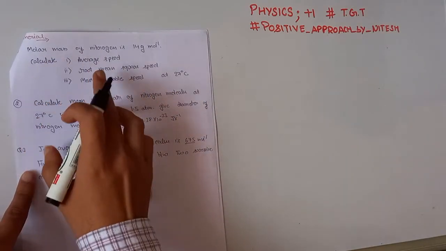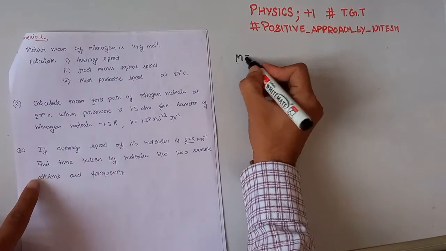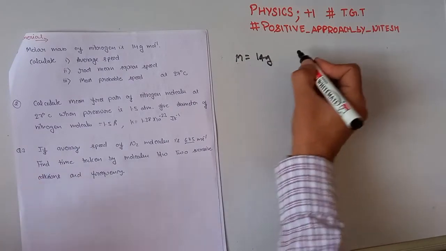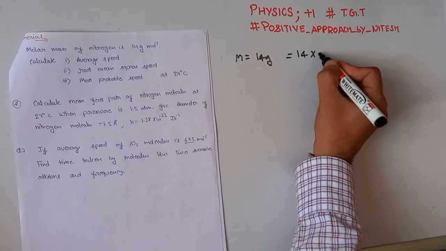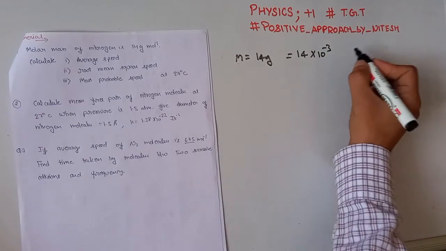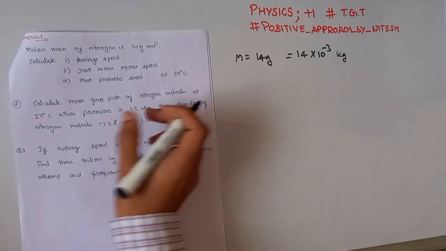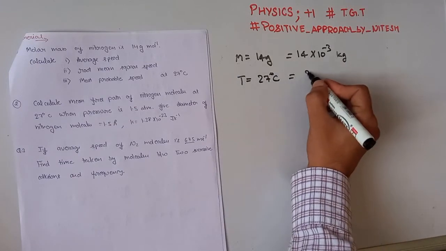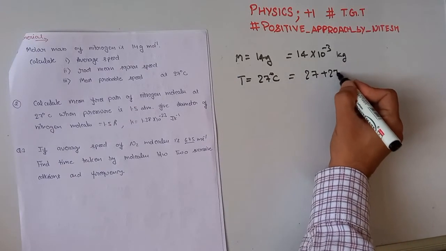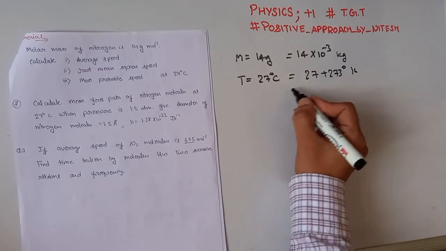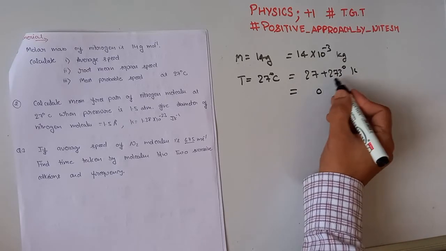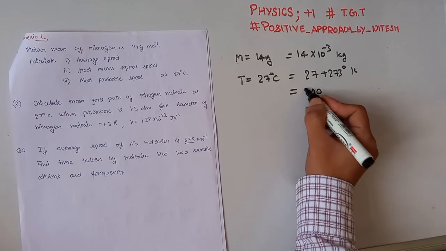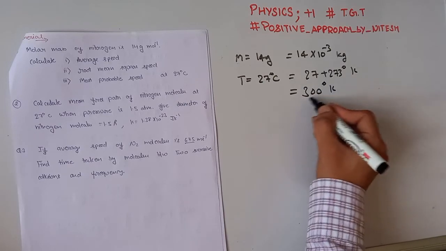Okay, what is given? Given that the mass of gas is 14 gram, which is equal to 14 into 10 raised to the power minus 3 kilogram. Next, given that temperature is 27 degrees Celsius, which is equal to 27 plus 273 kelvin, which is equal to 300 kelvin.